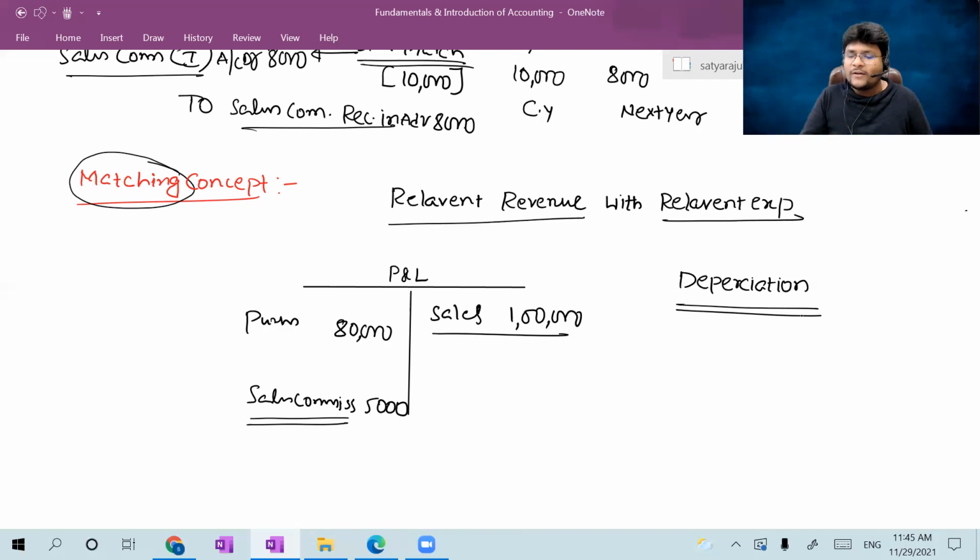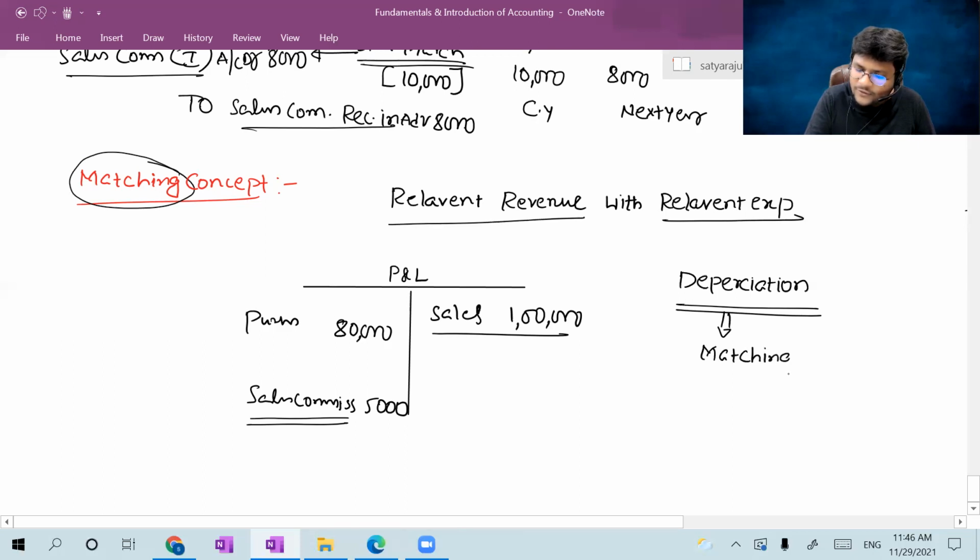For generating that revenue, all the relevant expenditure should be recorded in the books of accounts. That's why depreciation should be recorded based on the matching concept.